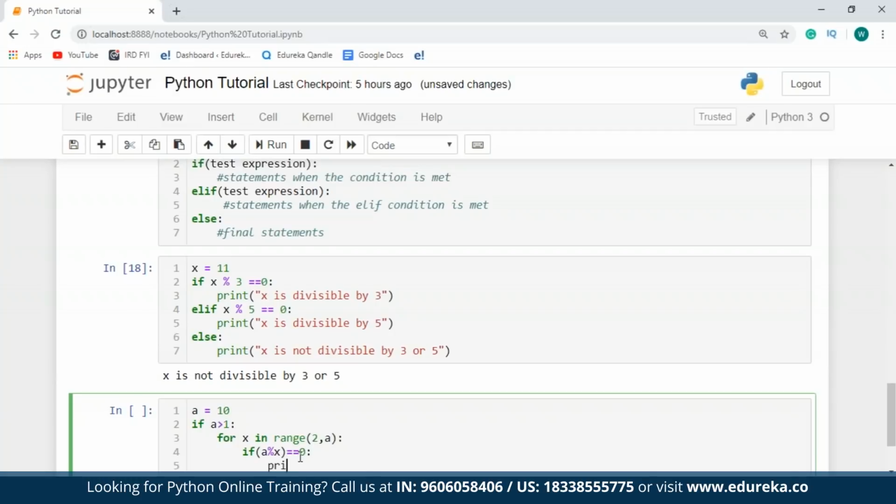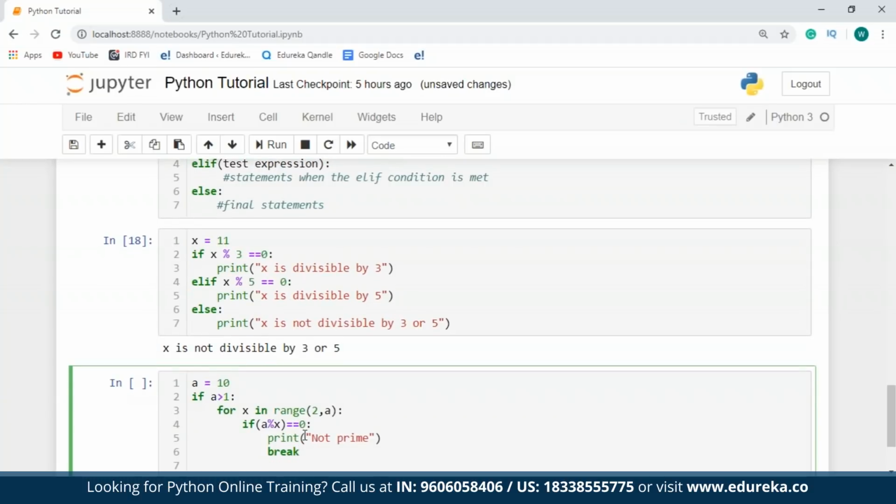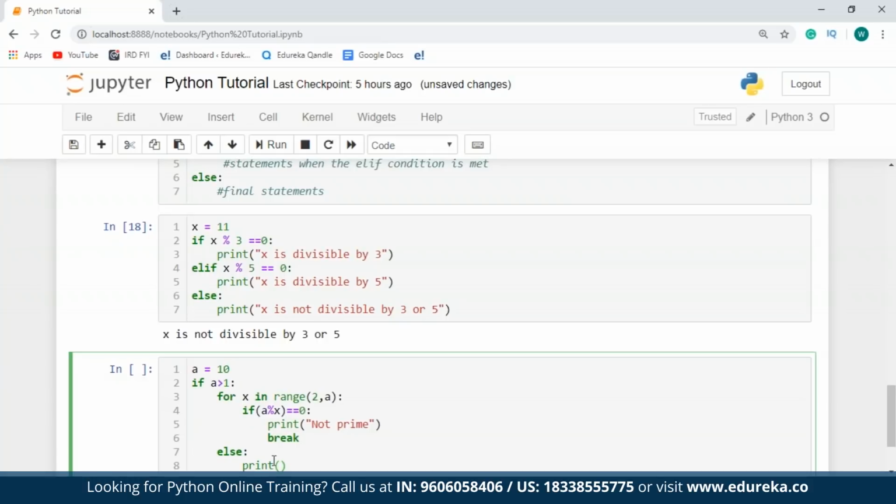So what I'm going to do over here is just say print not prime. This way, I'll be able to check for all the numbers that are present between 2 to 10. So once this is done, what I'm going to do is just break through this loop. In case this condition is not met, I'll have to type in else, wherein I'll be printing that it is a prime number. So as you can see, my internal if-else loop is completed.